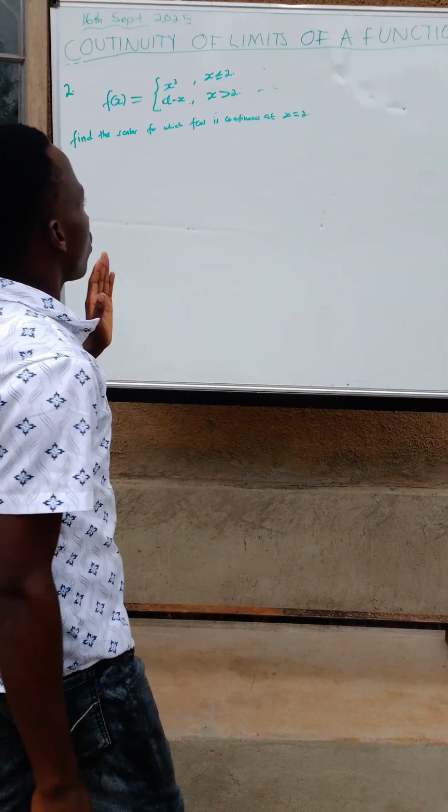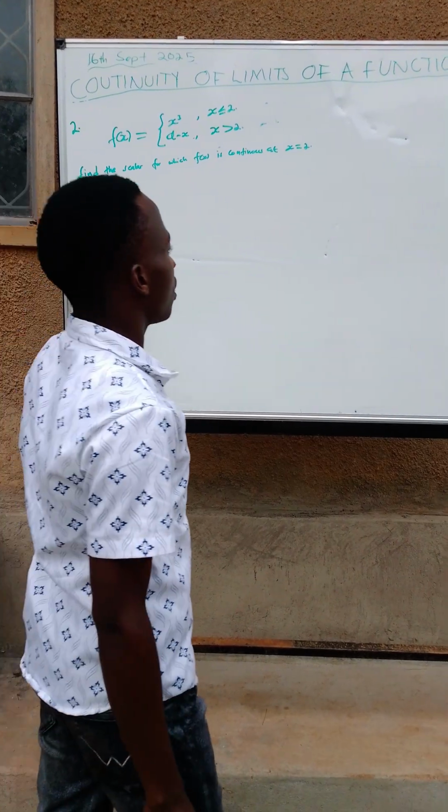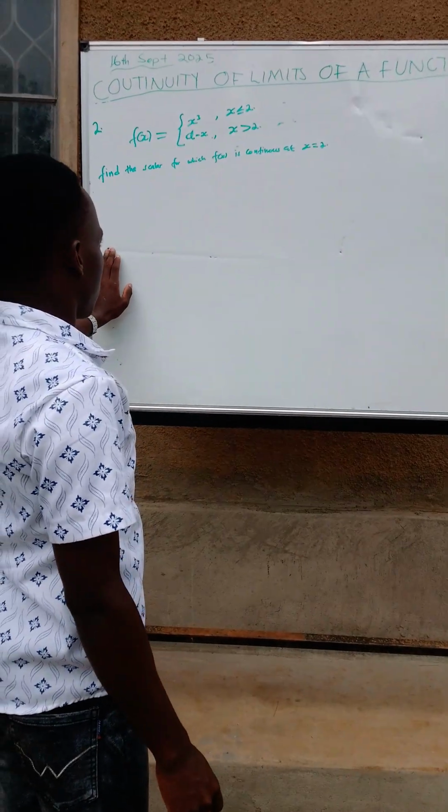For a function to be continuous at a certain point, the left-hand limit must be equal to the right-hand limit of that function at that point.